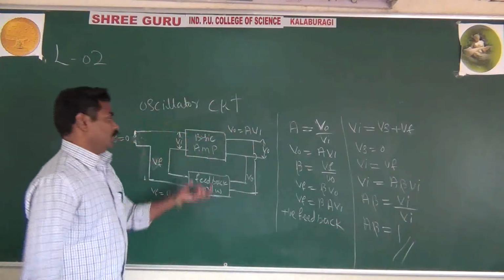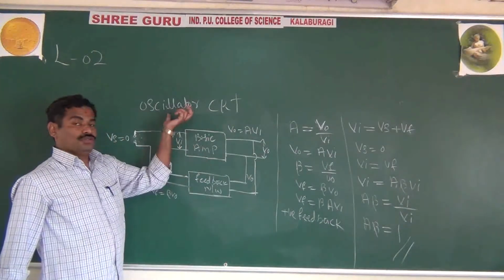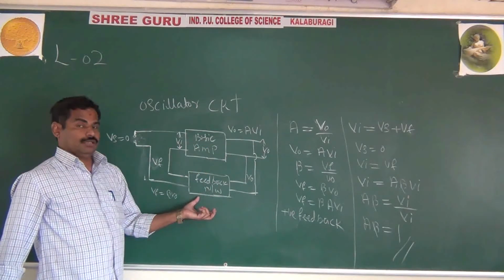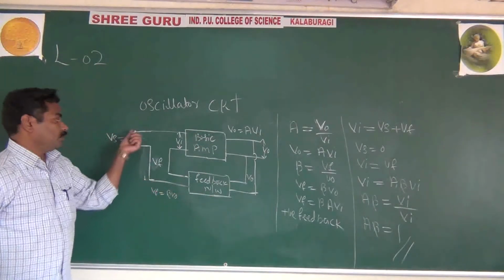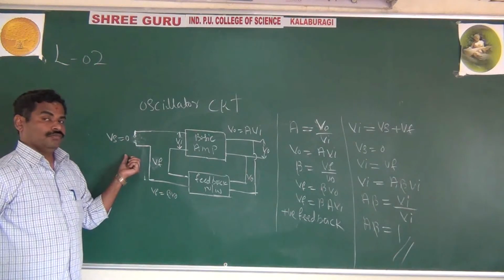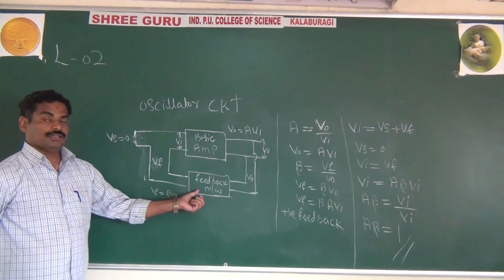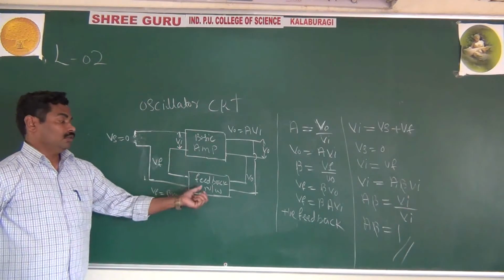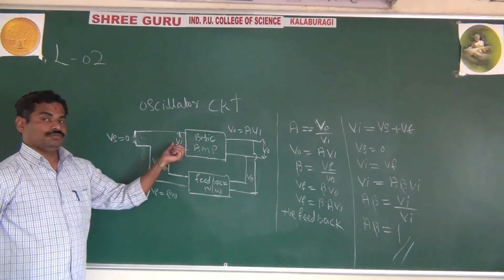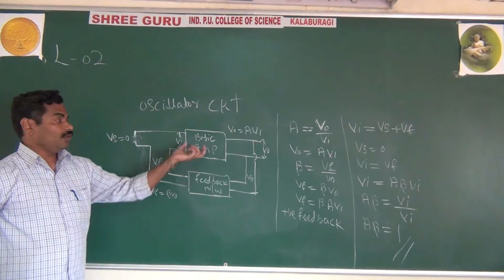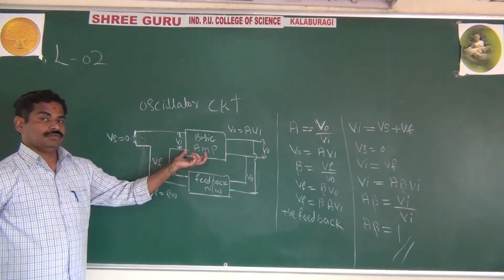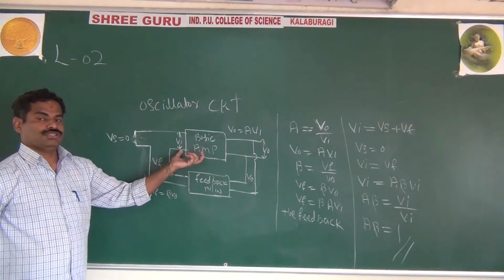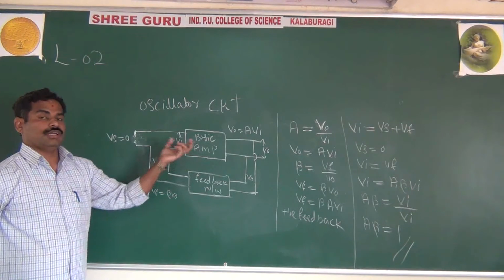It means, as usual, the oscillator circuit consists of a basic amplifier and a feedback network. As I said, you are not applying any external input, but the input voltage comes from the oscillator itself, or the feedback network will give the input. Because in the amplifier you are having some resistances, and in that resistance you are having some electrons.